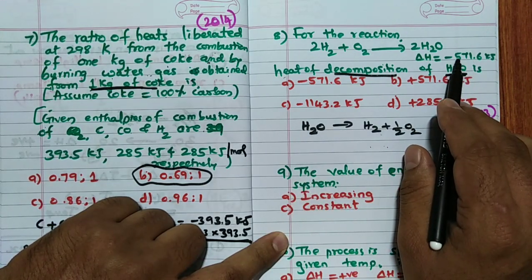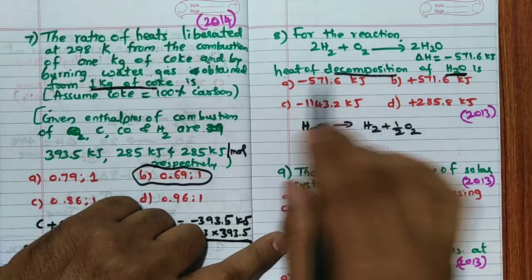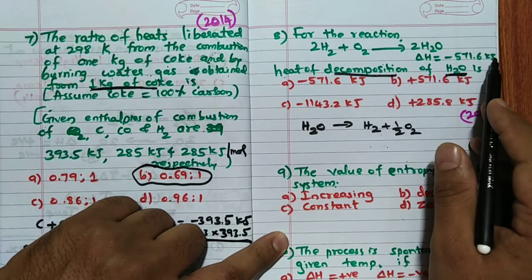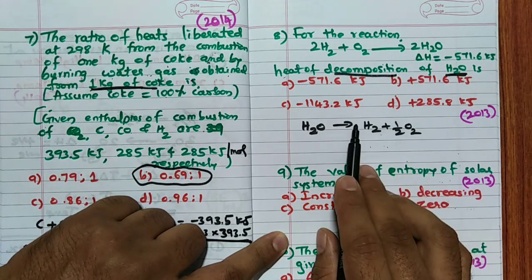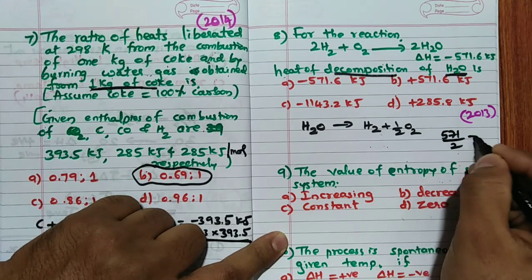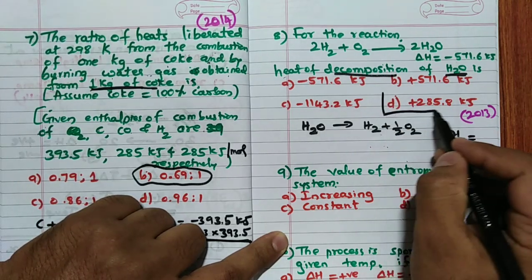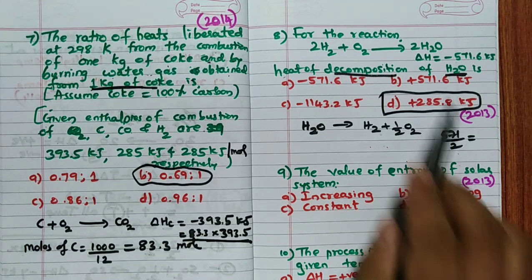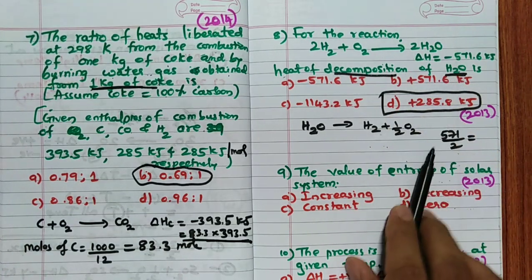So it is minus 571. Here it should be reversed because I have reversed the reaction. So it is plus 571. But this is for 2 moles; here it is for 1 mole. Hence remember, for 1 mole it is 571 divided by 2. What is the answer? Very simple. 285.8. Understood? Why is it 285? See, 2 moles 571, 1 mole 285.